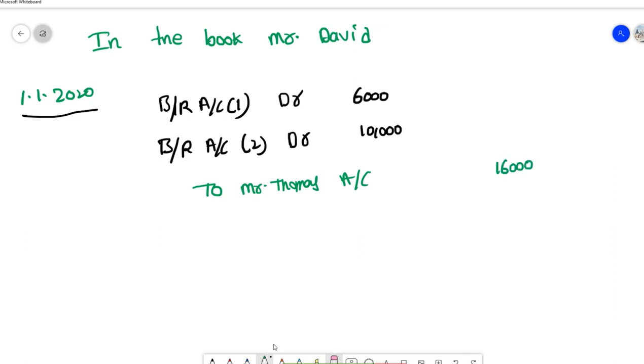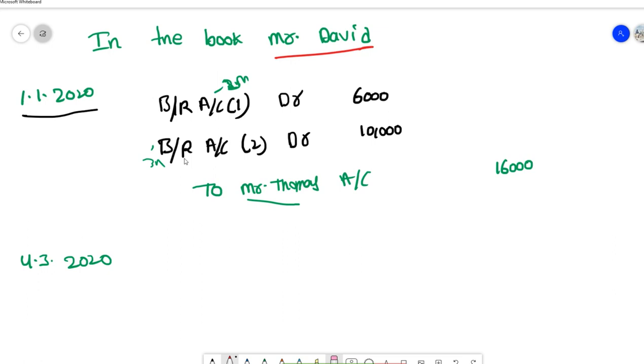Okay, now bills receivable, the first bill is for 2 months, second bill is for 3 months. On the due date, which for the first bill is 4/3/2020, we didn't receive any money. Thomas asked for renewal for another 2 months. So what we are doing is we are cancelling the old bill, because David accepted the renewal if he pays 18% interest.